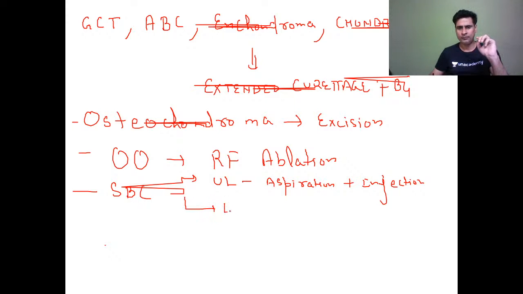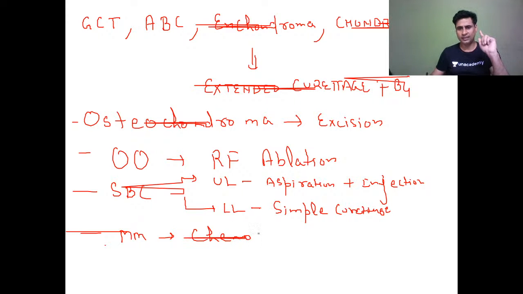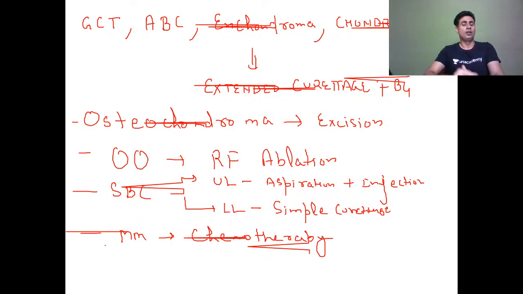If it is simple bone cyst in the lower limb, treatment is simple curettage. Treatment of choice for multiple myeloma is chemotherapy. So these are the important single best treatments of choice for important bone tumors.